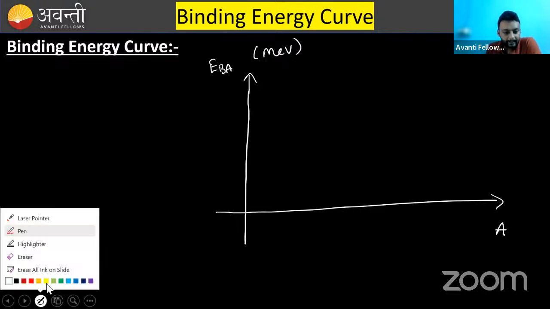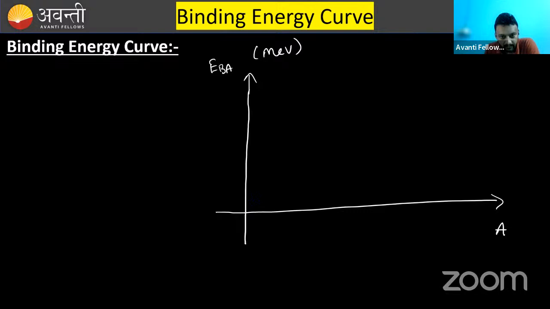So what is seen? This curve is something like this. This is the rough diagram, not to scale. But the major thing is, this is the maximum binding energy, and this is for iron.